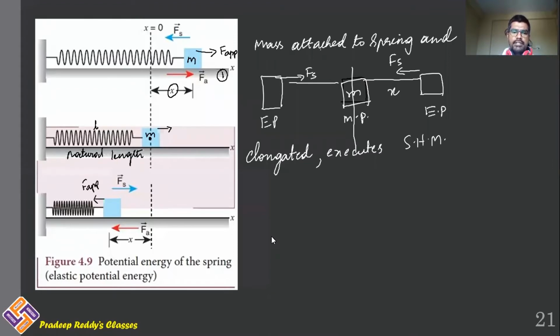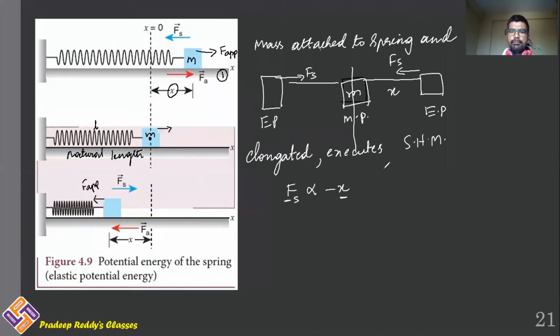Now, what is the force acting upon this object? There is some force acting on this object. That force is directly proportional to minus x, is it not? As x is increasing, the magnitude of force is also increasing. If you are bringing the mass by a distance of 1 centimeter, force applied is concerned with that 1 centimeter only. More elongation, more will be the spring force. Therefore, as elongation is increased, the magnitude of spring force is also increased.